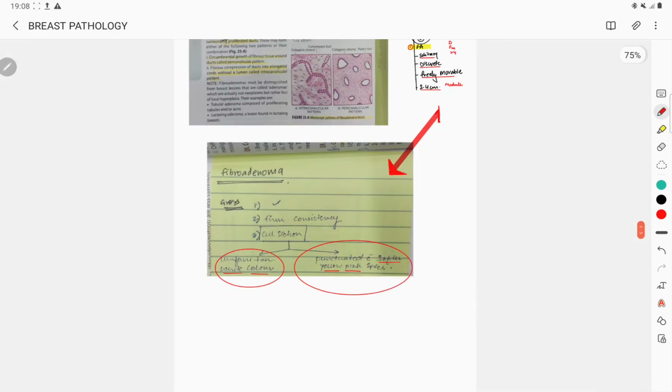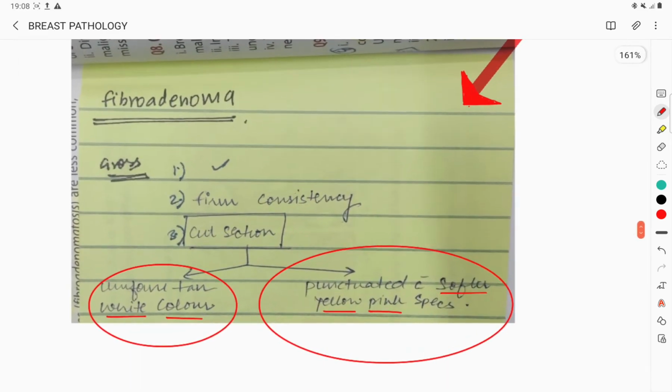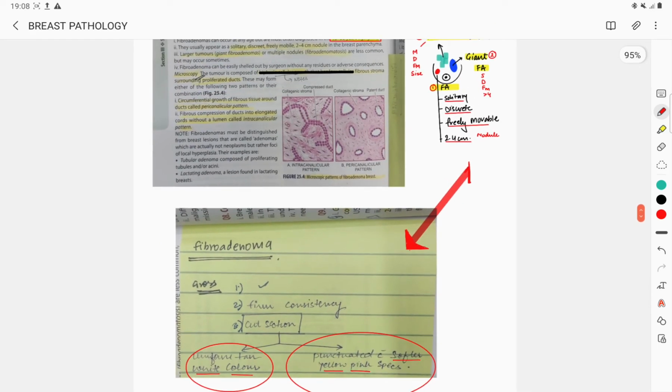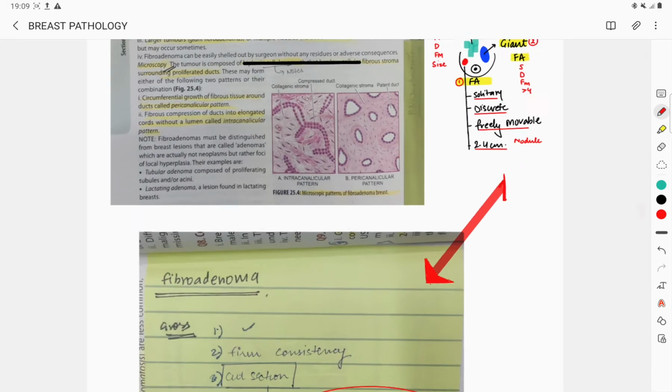Fine. How will it look in gross? Firstly I told you solitary, discrete, freely movable, 2 to 4 centimeter nodules. Then you will have uniform tan white color, and the pink soft specks will be there.